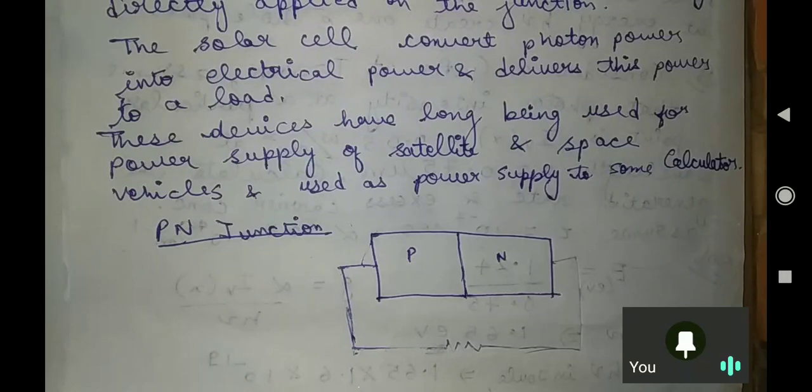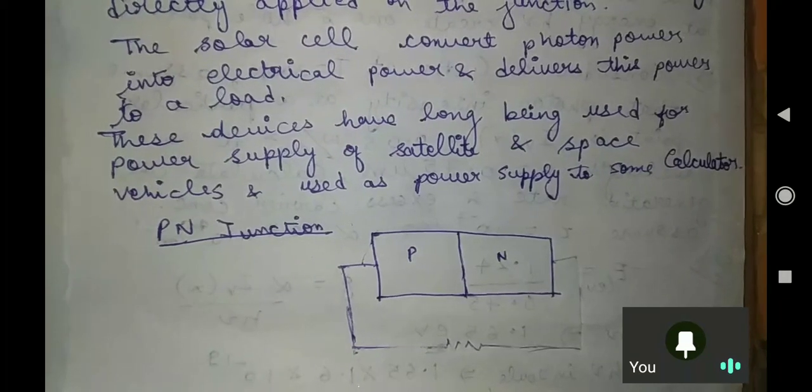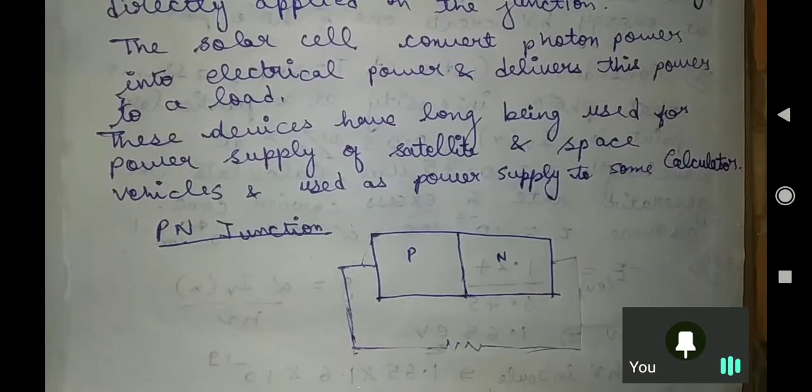See, what is happening in this case is that we are not applying any voltage specifically. We have a PN junction, and I am connecting it to a load.